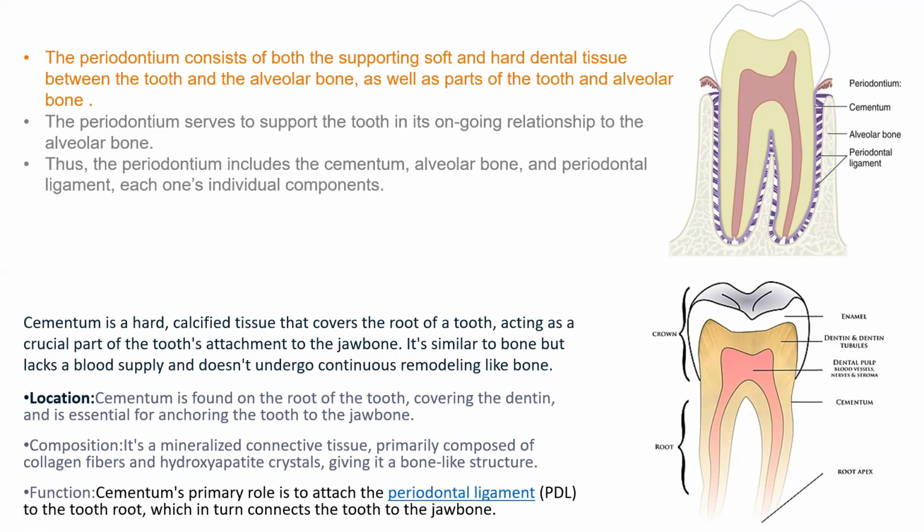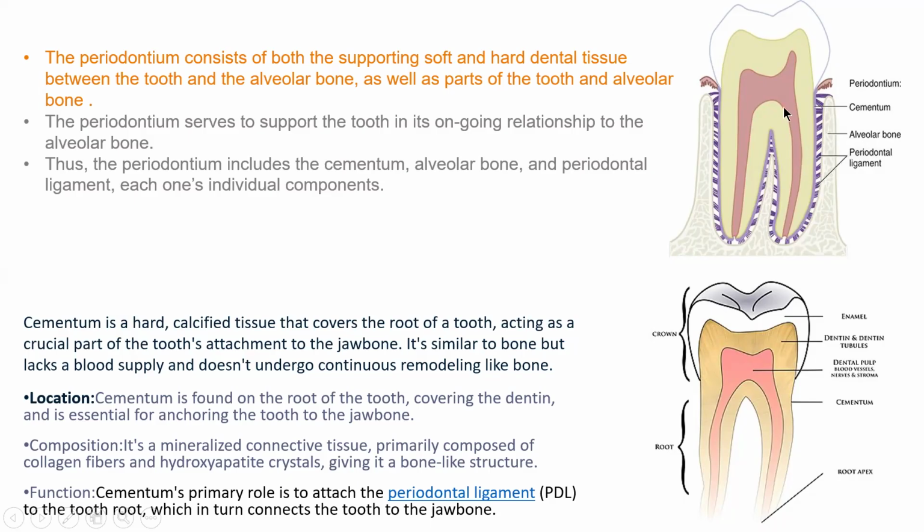The periodontium includes the cementum. So we have to know what cementum is, and then the alveolar bone and the periodontal ligament. The periodontium consists of supporting soft and hard dental tissue between the tooth and alveolar bone, as well as part of the tooth and alveolar bone.